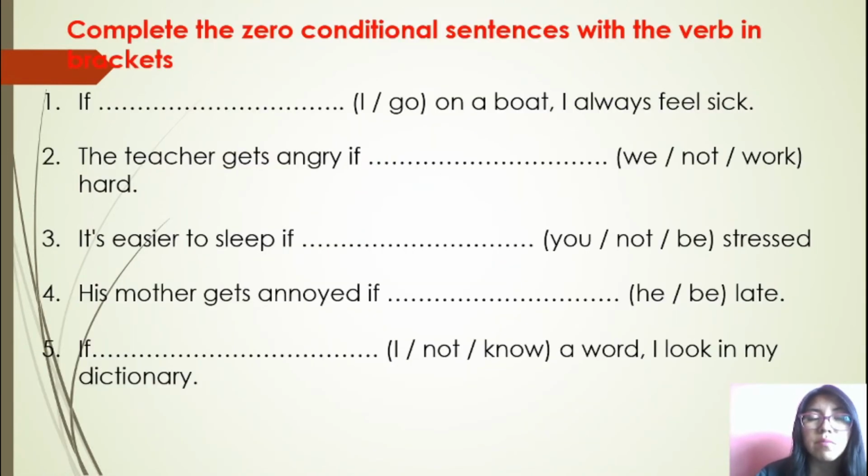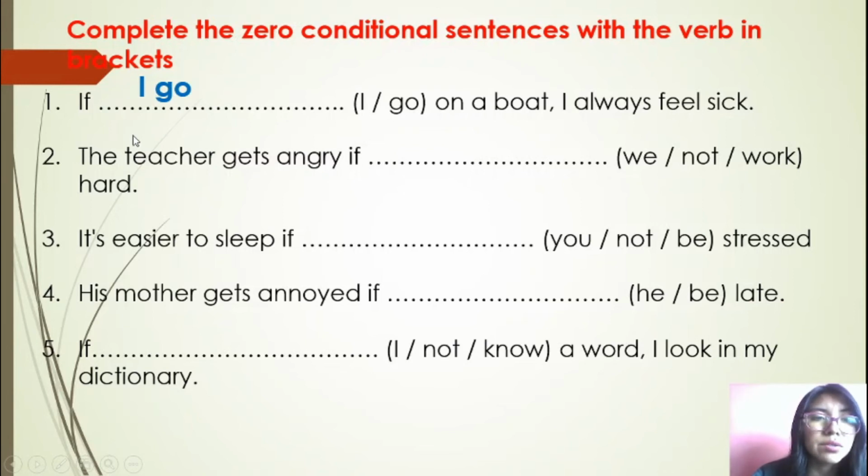We are going to do some exercises in order to practice. Complete the zero conditional sentence with the verb in brackets, okay? Pay attention here. If I, that is my subject, go on a boat, I always feel sick. So I am going to use the present form of the verb go. What is the present form? That is the same. If I go on a boat, I always feel sick. Pay attention, I am using present and present.